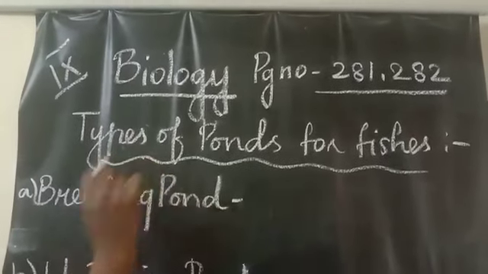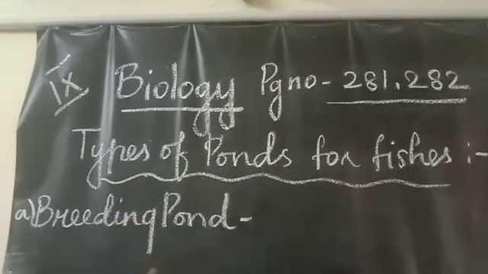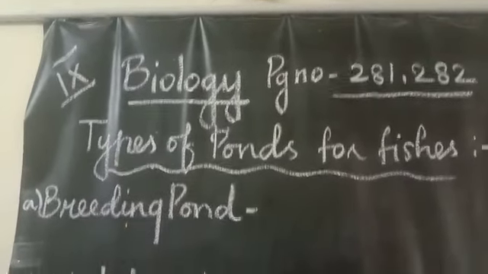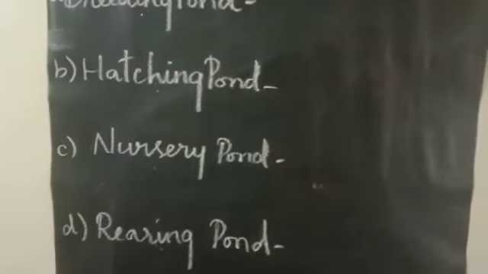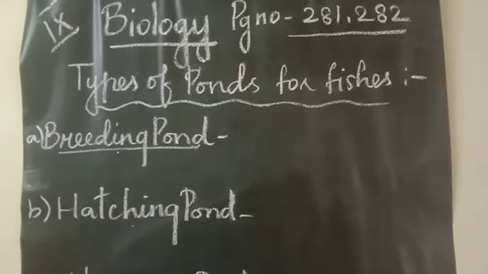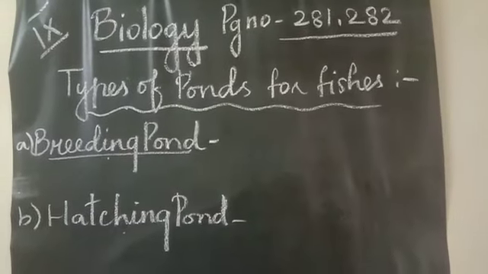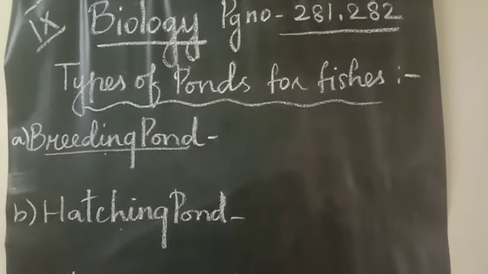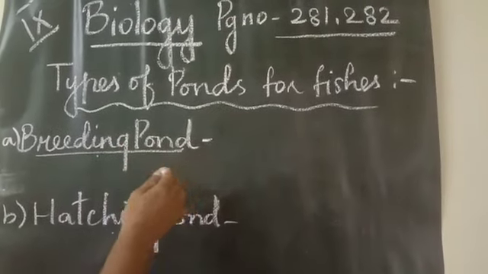Next we are going to see about the types of ponds for fisheries. Here different categories are there: breeding pond, hatchery pond, nursery pond, rearing pond and stocking pond. In this, first we are going to concentrate on the breeding pond. What do you mean by breeding pond? Here the healthy and sexually matured male and female fishes are collected and introduced into this pond.